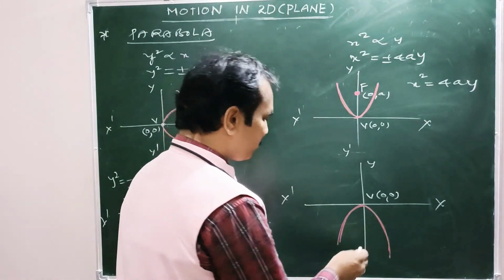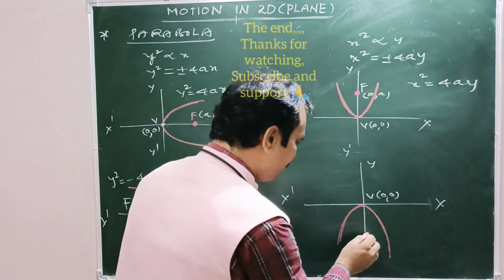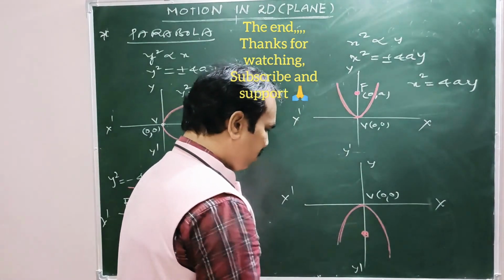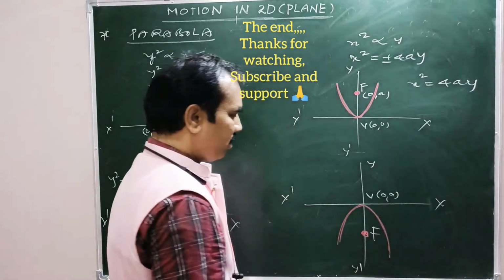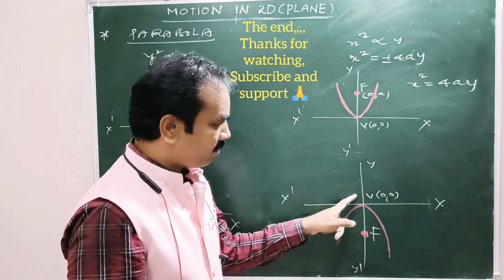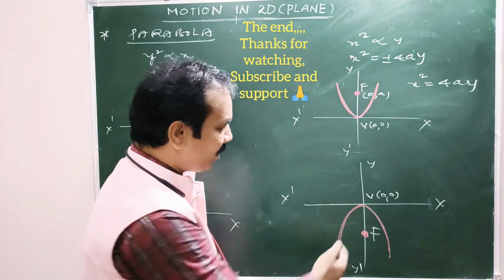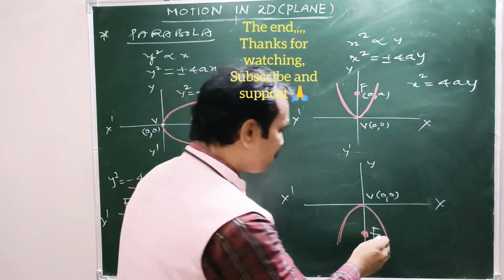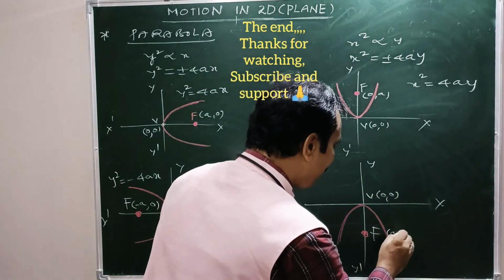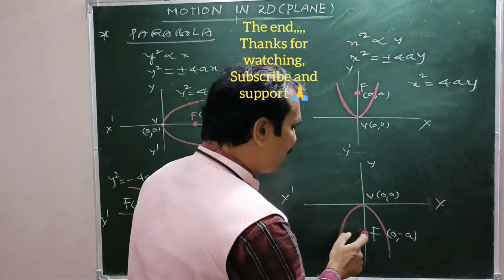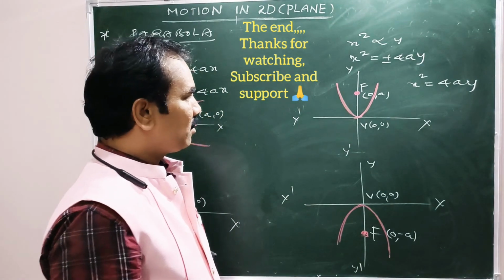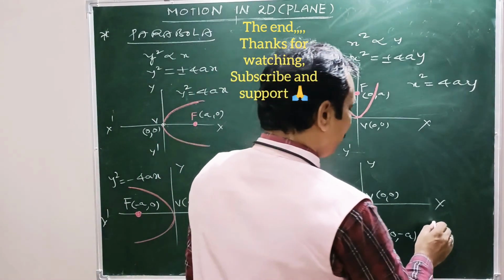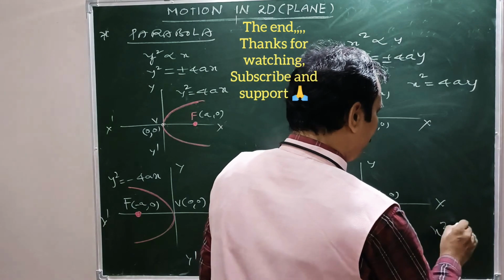Here it is the focus point somewhere here. What is the distance of focus from the vertex origin? That is A. But as it is lying on the negative axis, it is minus A. So coordinates 0 comma minus A. X coordinate 0, y coordinate minus A. Right? That is x square equal to minus 4ay.